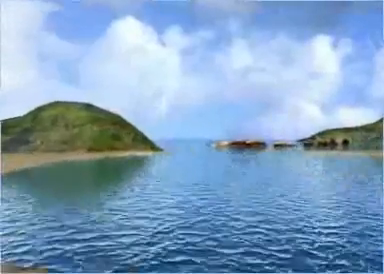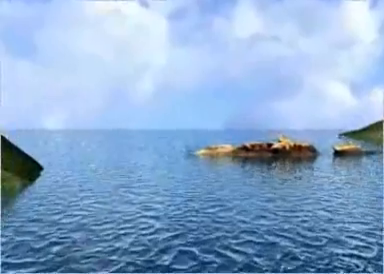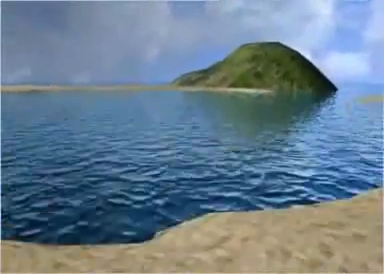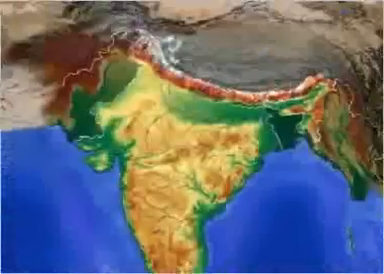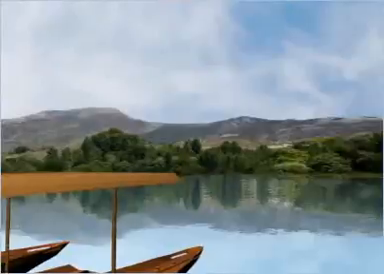Most of the lakes are parts of rivers, which finally flow into the sea. Therefore, these lakes have outlets and have fresh water in them. The Wular Lake in Jammu and Kashmir is the largest freshwater lake in India.